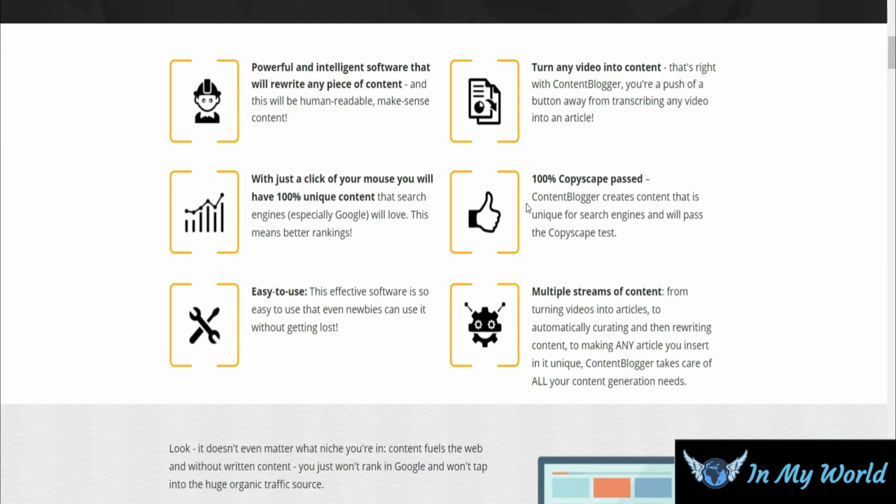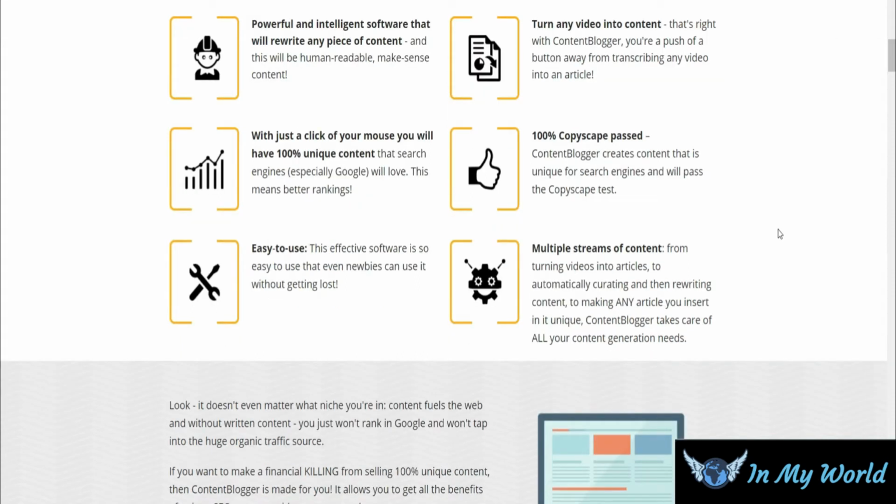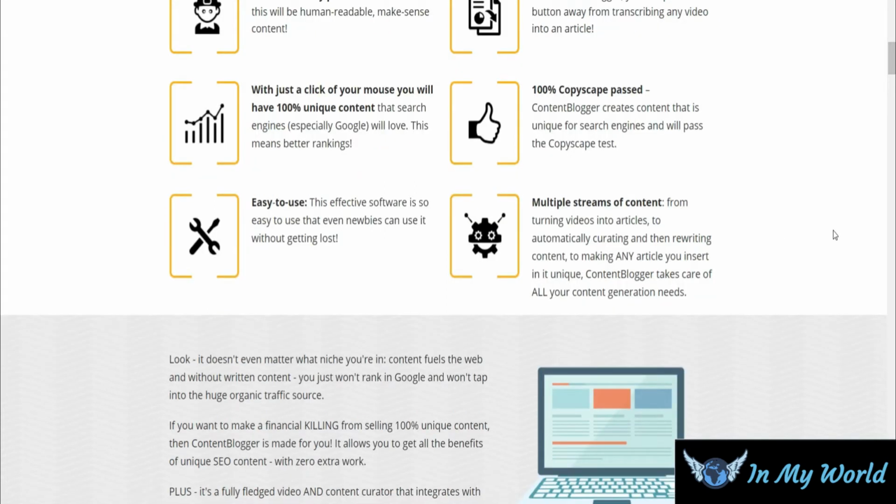If you already have some content written, this software will rewrite it and make it human readable. If you do not have any content written, no issues. This software will create 100% unique content for you according to the keyword that you have put in. A special feature of this software is that it can convert any video on the internet into a text format that you can directly use as a blog. This software creates content that is 100% Copyscape passed.